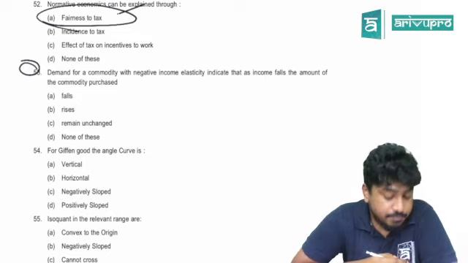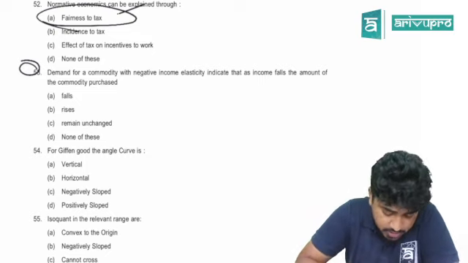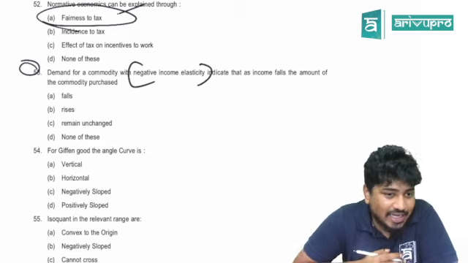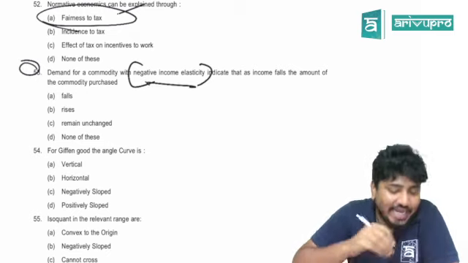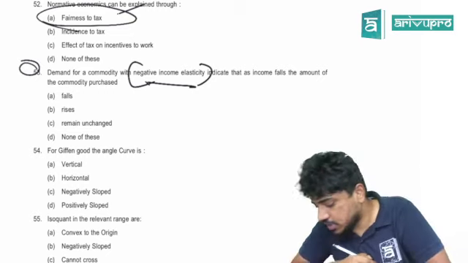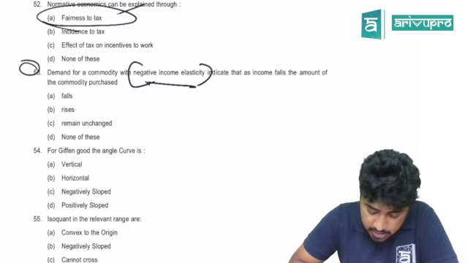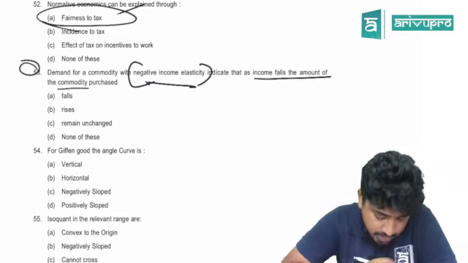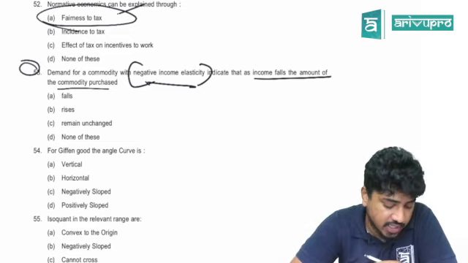53. Demand for commodity with negative income elasticity indicates that income falls, the amount of the commodity purchased what? First, what does negative income elasticity mean? It means inferior goods.